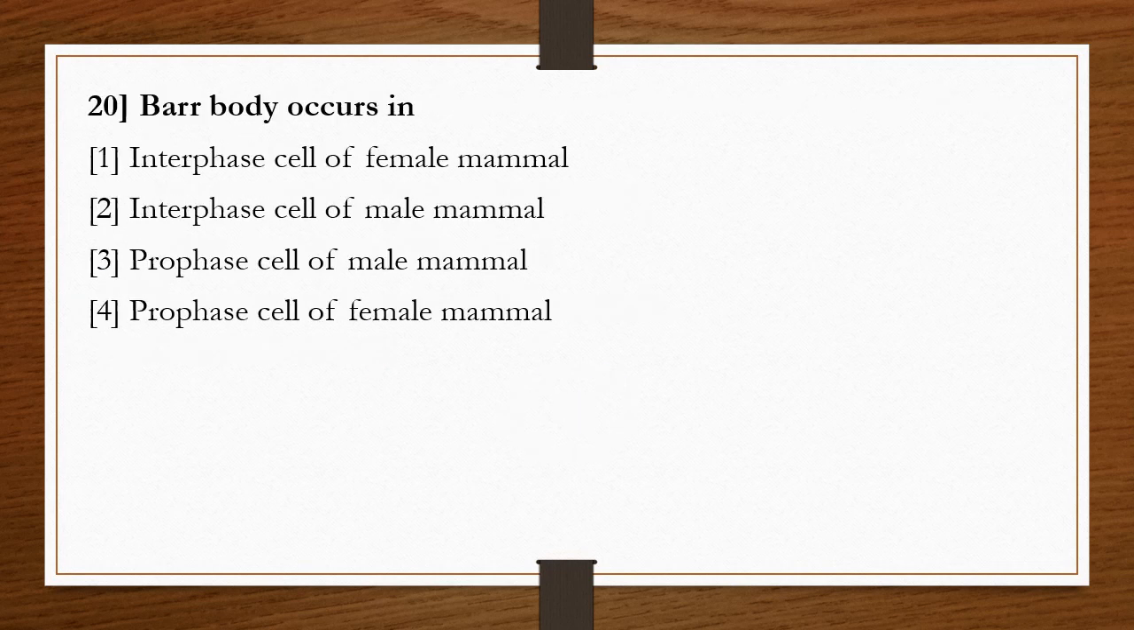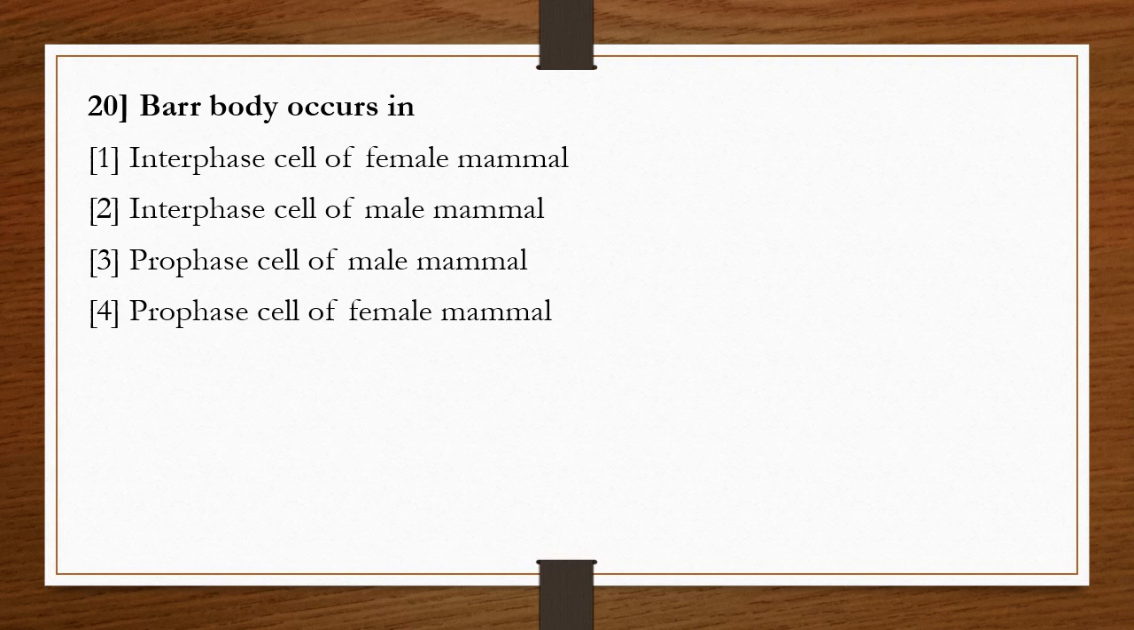Question number 20. Barr body occurs in: options 1. Interphase cell of female mammal. 2. Interphase cell of male mammal. 3. Prophase cell of male mammal. 4. Prophase cell of female mammal.